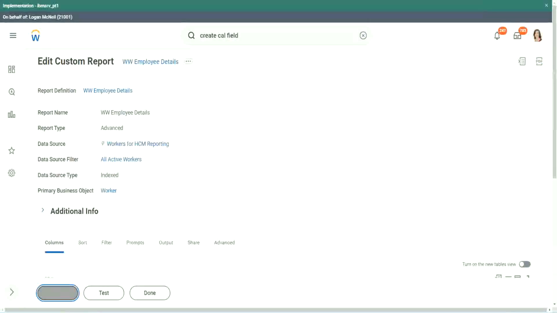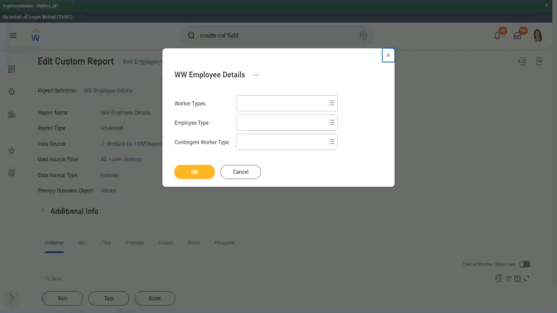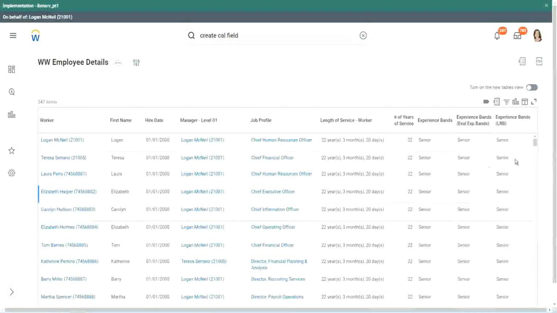Run. Okay, looks the same, right? When we did evaluate expression band, it's giving me senior.